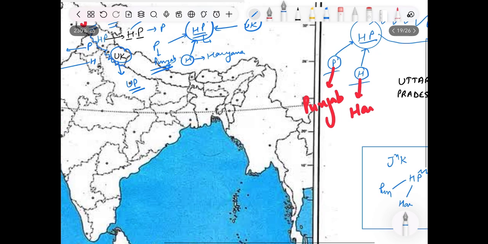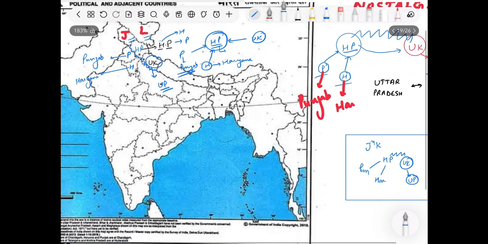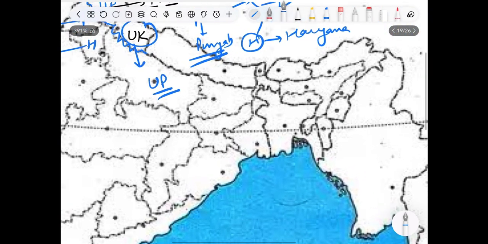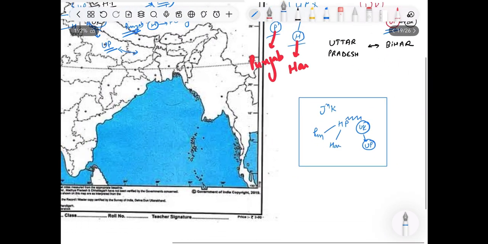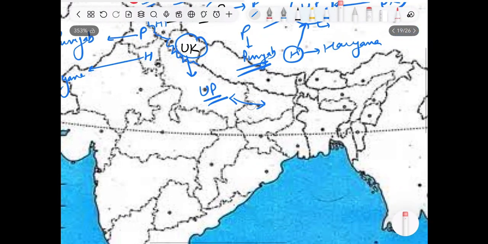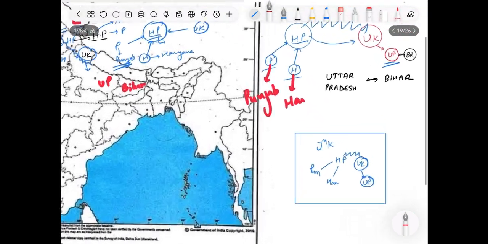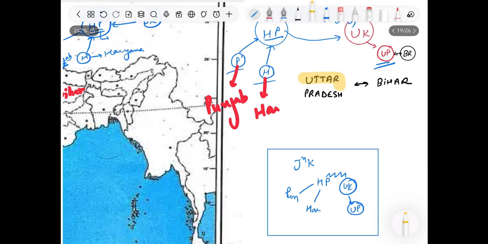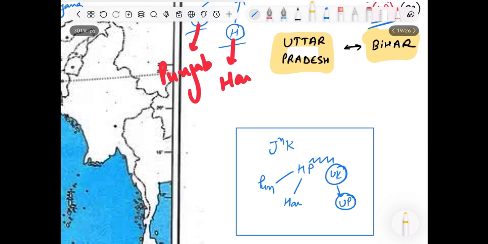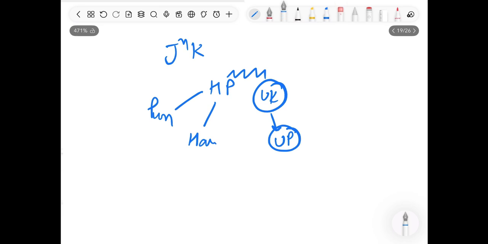And whenever we talk about the states, we talk about two states together, UP Bihar. You must have heard many times from many people in their day-to-day talks say UP and Bihar together. So these states are also together, UP, Bihar. So the neighboring state for Uttar Pradesh is Bihar. Let me complete my diagram. UP, Bihar.